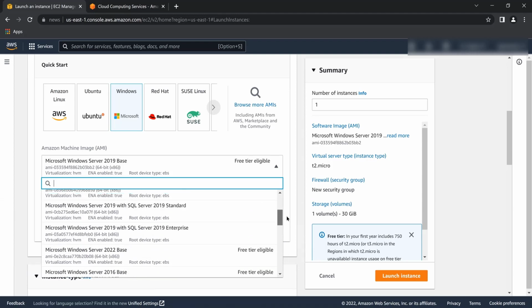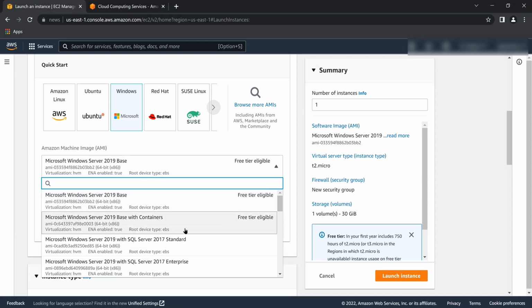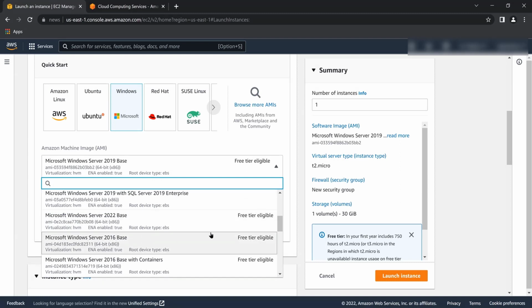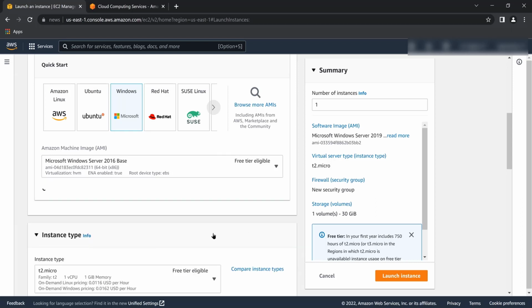As you can see here, I'm just starting with the lower version, because this free tier comes with only 1 GB RAM, so a heavier version is going to slow down your server. You have to understand which OS can actually survive on this 1 GB RAM. So as you can see, I'm just selecting here.